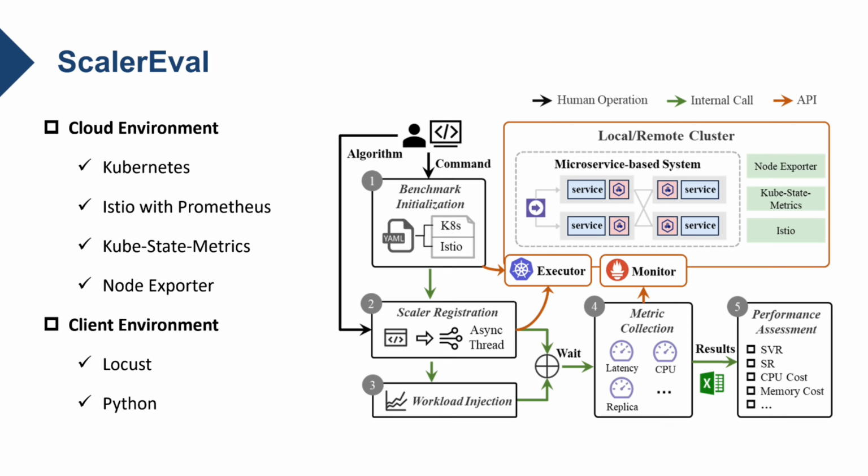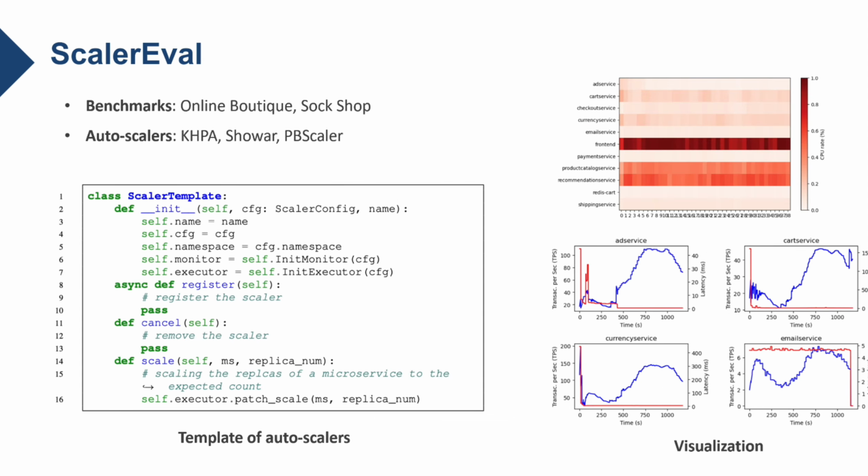To ensure consistent benchmarks across evaluations, ScalerEval proactively resets microservice systems and monitoring infrastructure before each test. Regarding the integration of autoscalers, we define a template and further provide sufficient fundamental interfaces, including observability and operability for target systems. We also provide basic visualizations for the collected metrics, facilitating further analysis of the results.